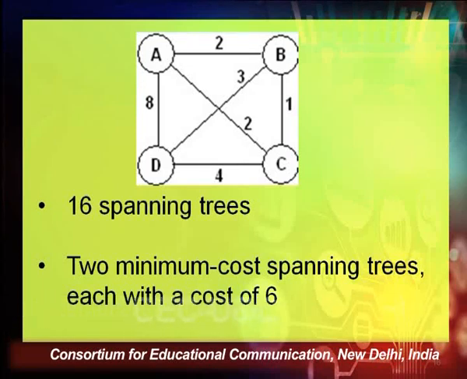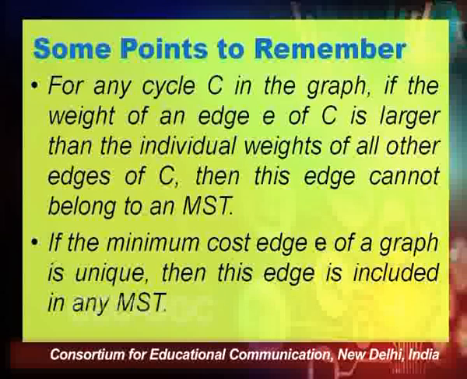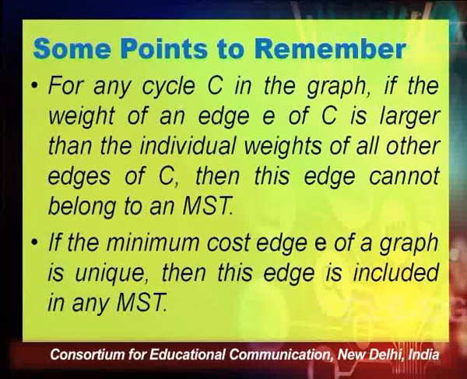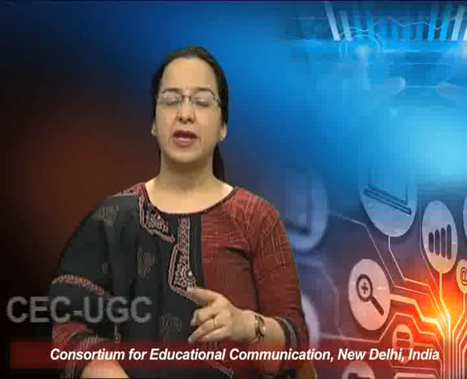So BC is the only edge with weight 1, and in this situation the minimum cost edge is included in any MST.